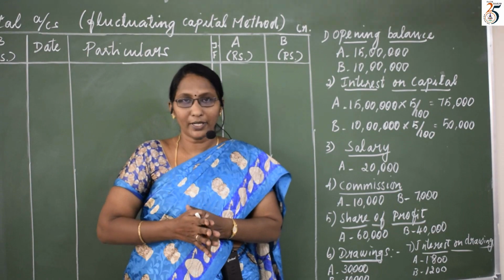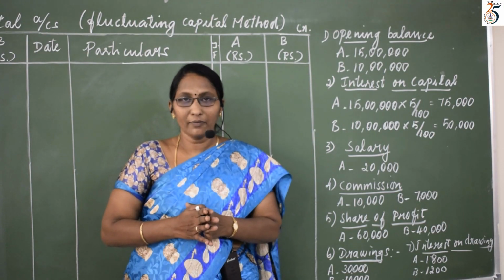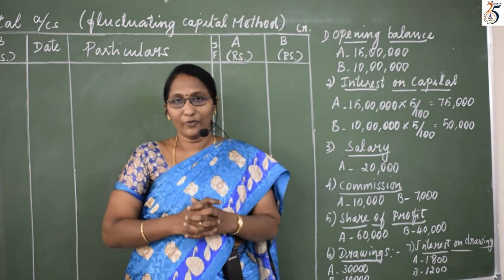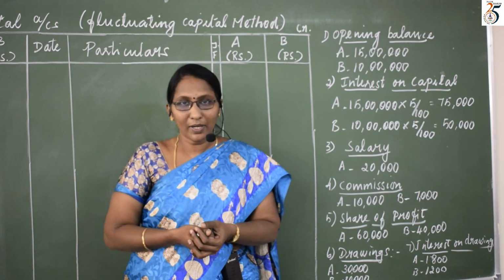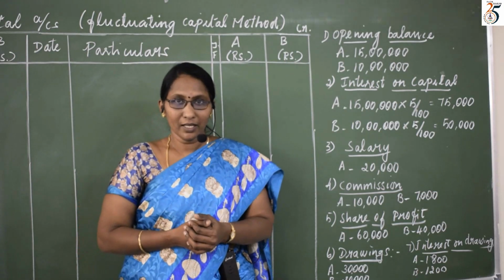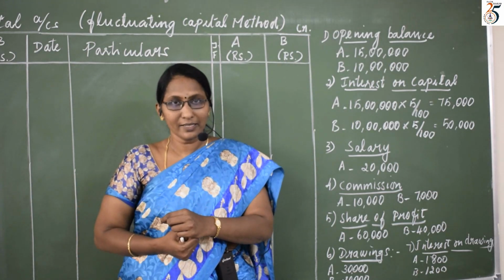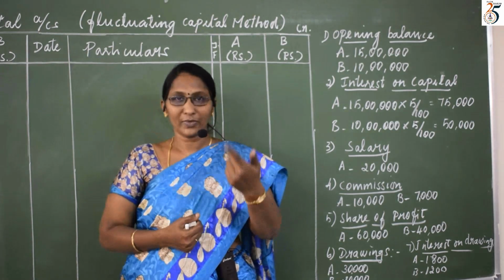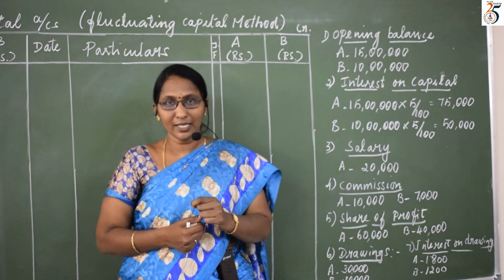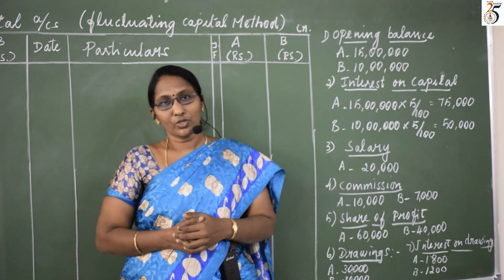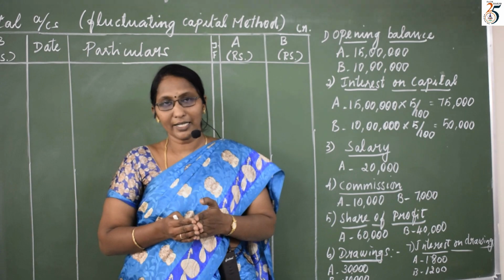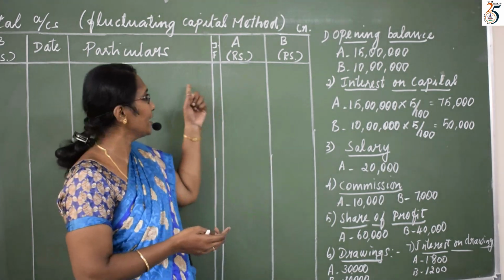All the items of liability we do write in credit side by default. Why is capital a liability? Because the capital is invested by the partners, and on the closure of business, the business will pay back this capital to the partners. So we treat this capital as liability. Liability items are entered in credit side, so capital also we are writing in credit side.